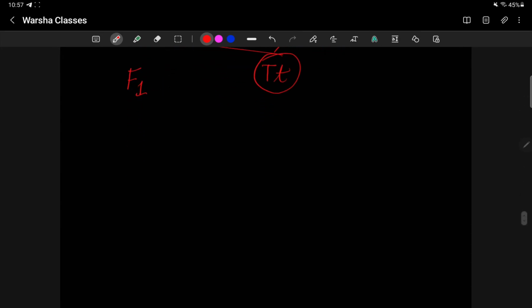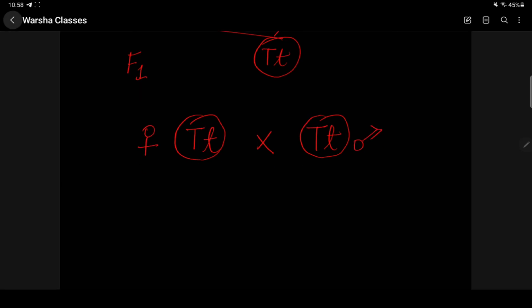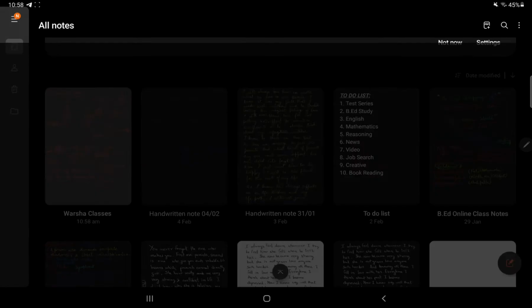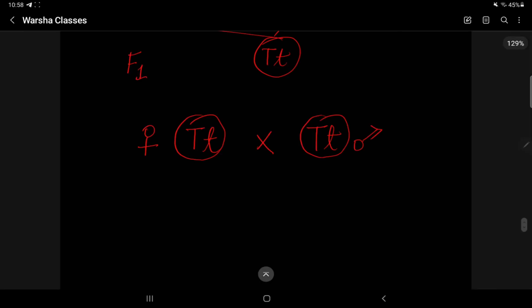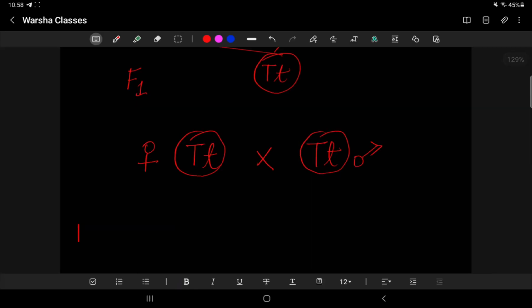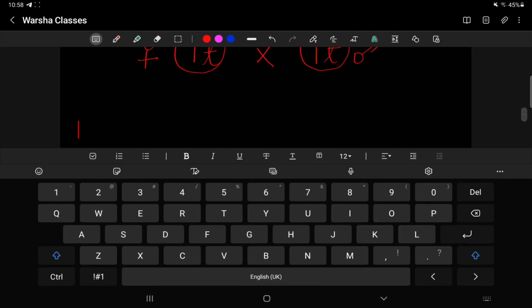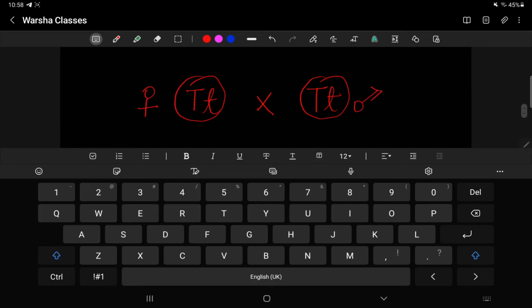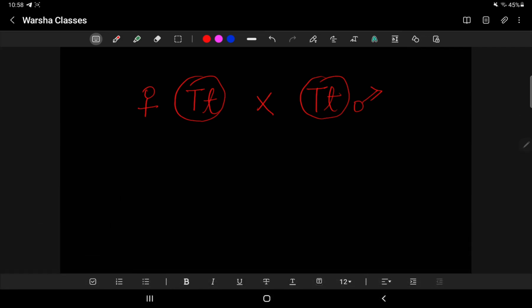After that, Mendel again self pollinated them, crossed with the hybrid, female, male.